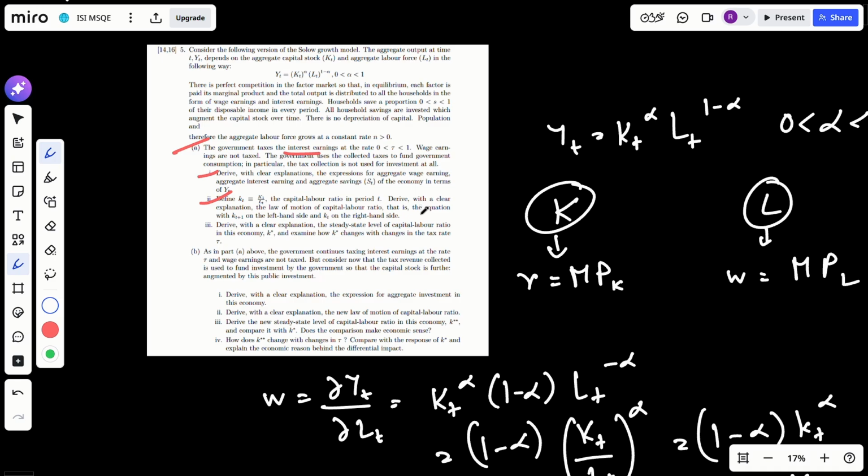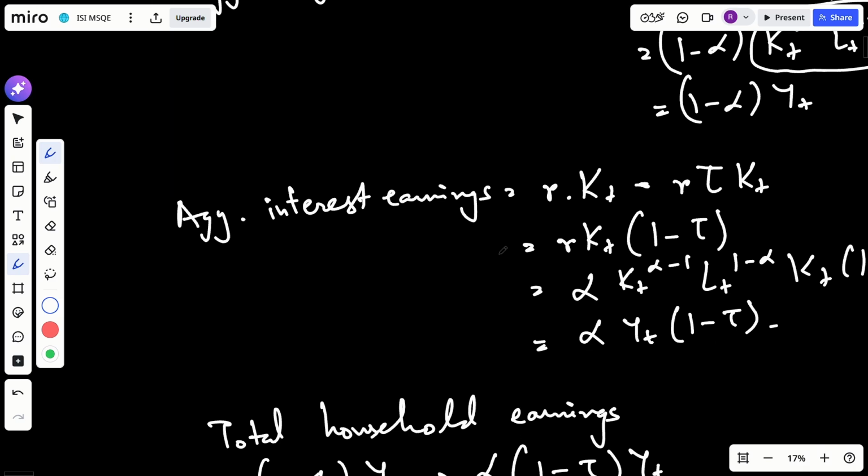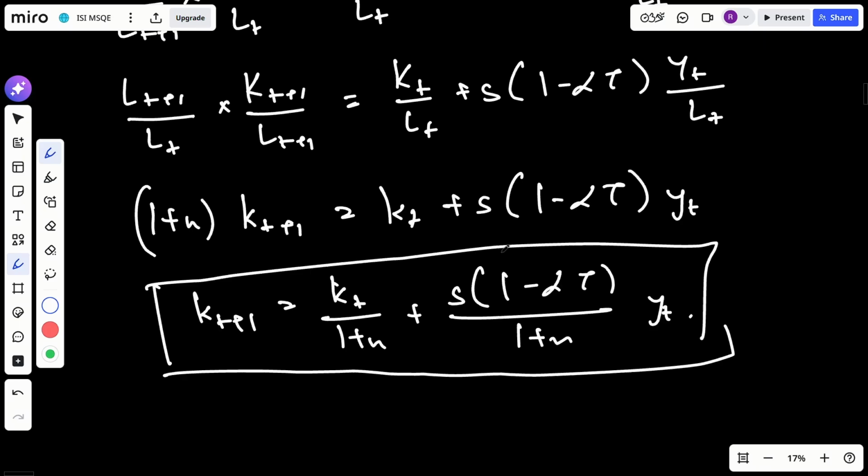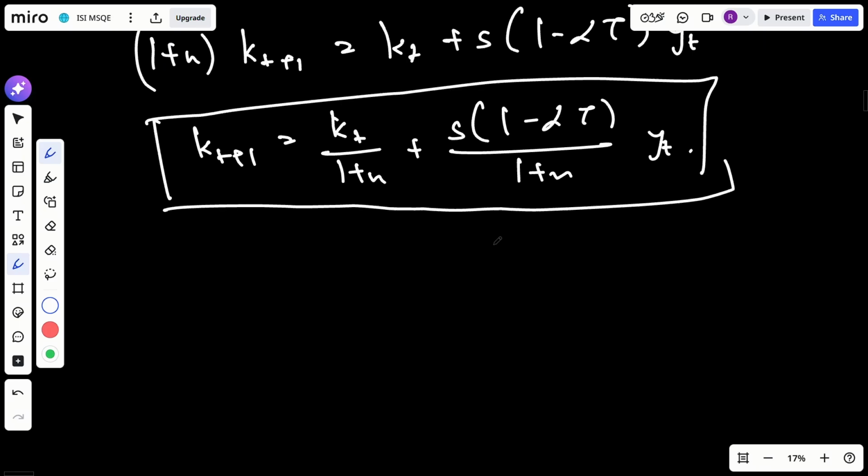Okay, first I need to find out steady state level. So in steady state, small k_t plus 1 equal to small k_t, right? So I can write it to be equal to k bar. Okay, now in the law of motion of capital equation, I will write k bar in place of k_t plus 1 and k_t.